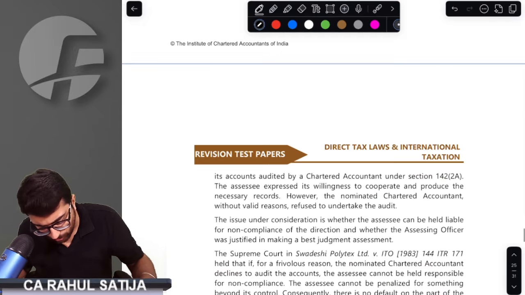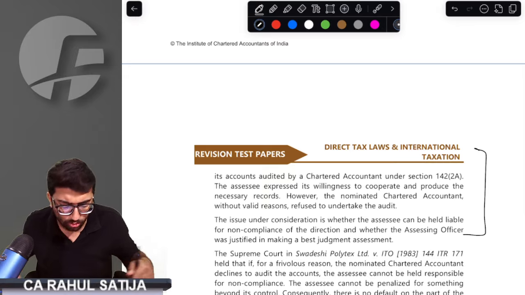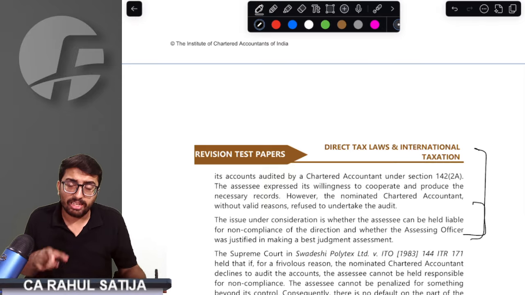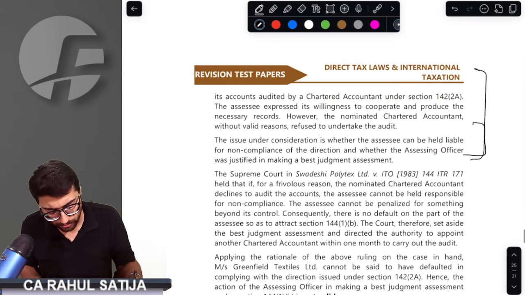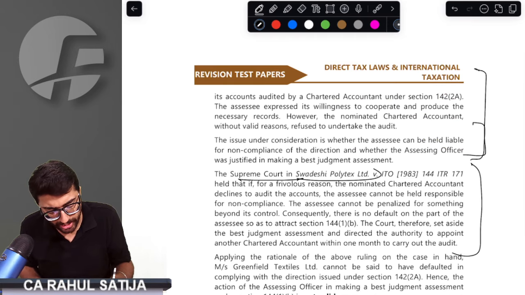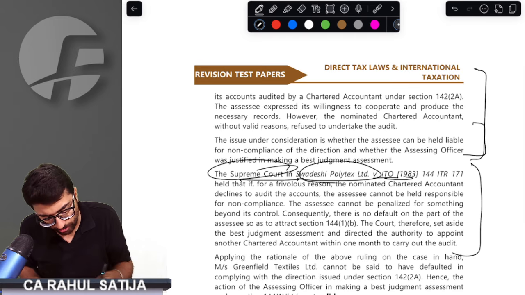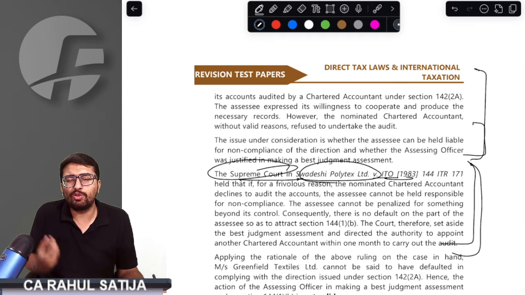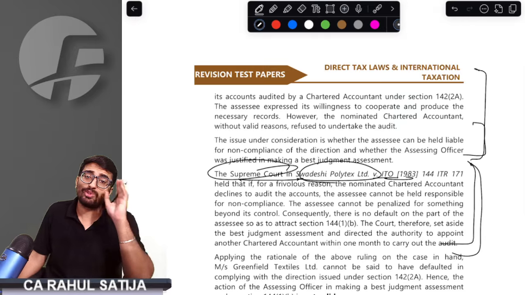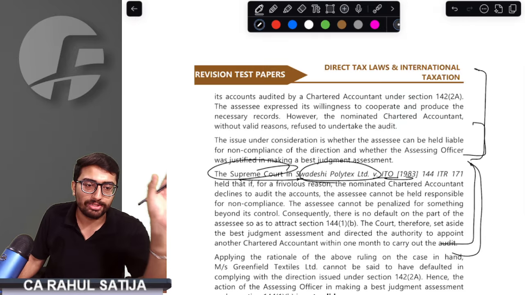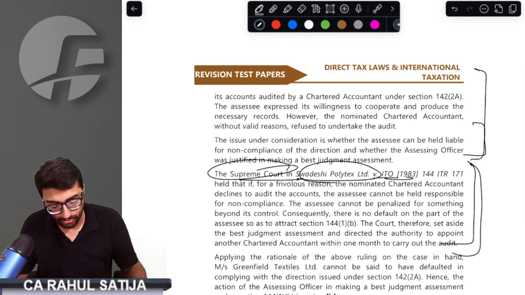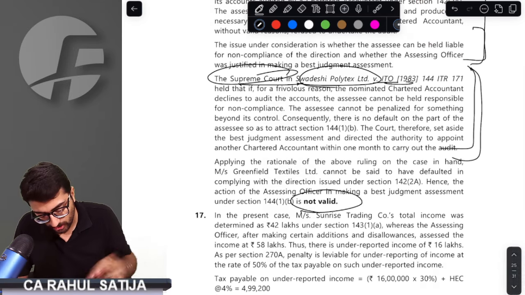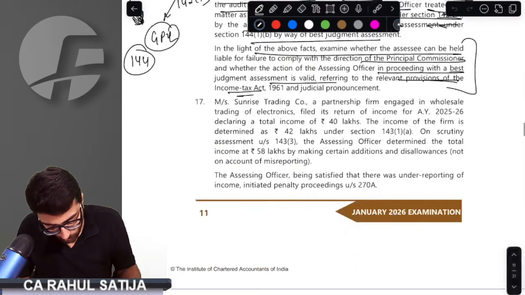In the present case, a chartered accountant was appointed. He did not do it. He was wrong. So in that case, best judgment assessment was done against the SSC. This was held in Swadeshi Politics Limited versus ITO by the Supreme Court: if it is not the issue with the SSC, and SSC did not do any wrong, then why should SSC be penalized? So SSC would not be penalized. It is the chartered accountant who did something wrong. So he should be penalized in that case. Therefore, the action of the assessing officer is not valid. Question number 17.